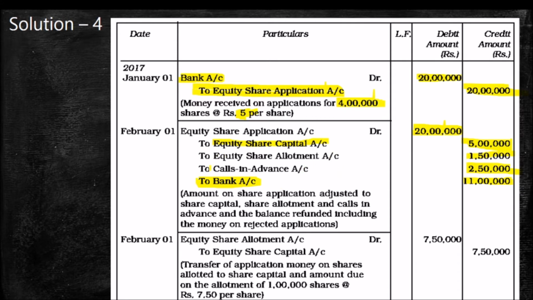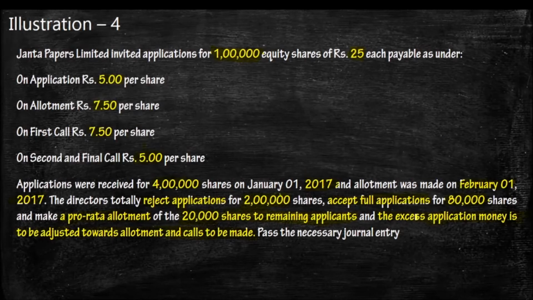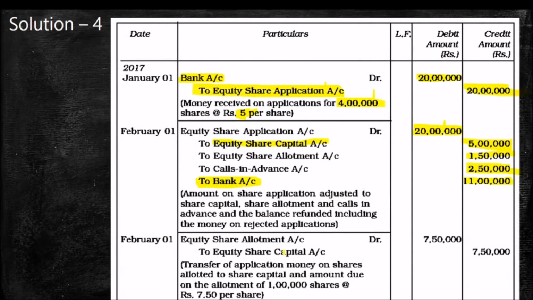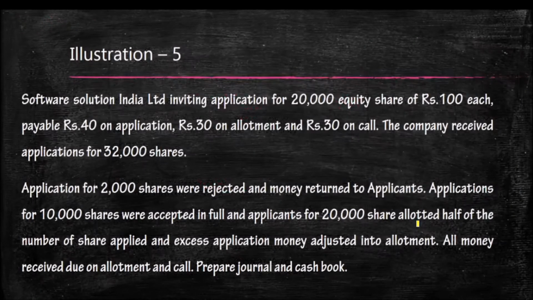But in this problem, it is very clear that the excess application money is adjusted in allotment and in calls, the first call and the second call. Just look here, the excess application money is to be adjusted towards allotment and calls to be made. Remember that point. So how we have to collect this 1 lakh 50,000 and how to calculate the 2 lakh 50,000, we are going to learn through the calculation.